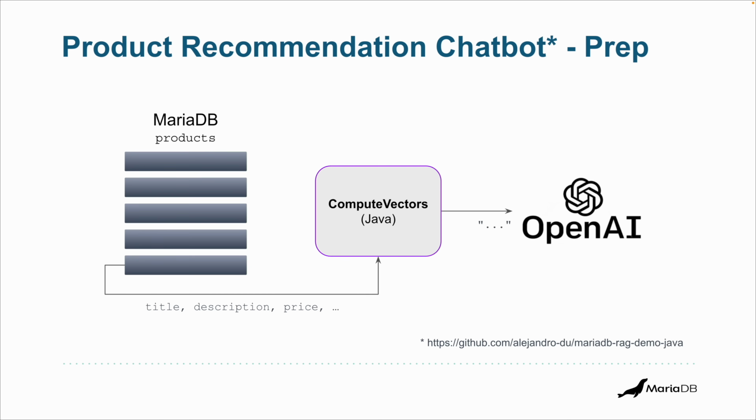It's going to concatenate these values as a string and send it to the embedder in OpenAI, which gives us a vector. Then we can store this vector in MariaDB. We put this in a for loop, and then we complete all the products. That's the preparation for the demo. Okay, all products now have a vector.